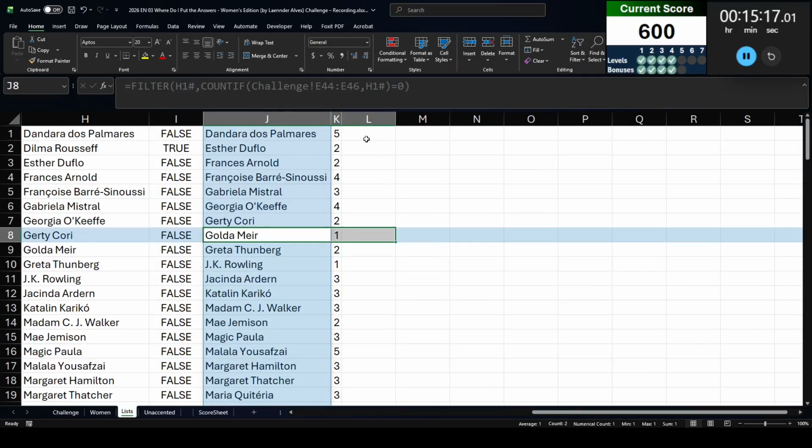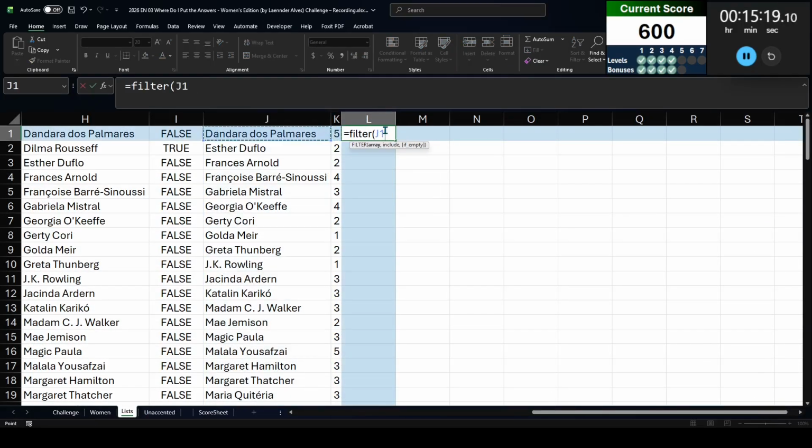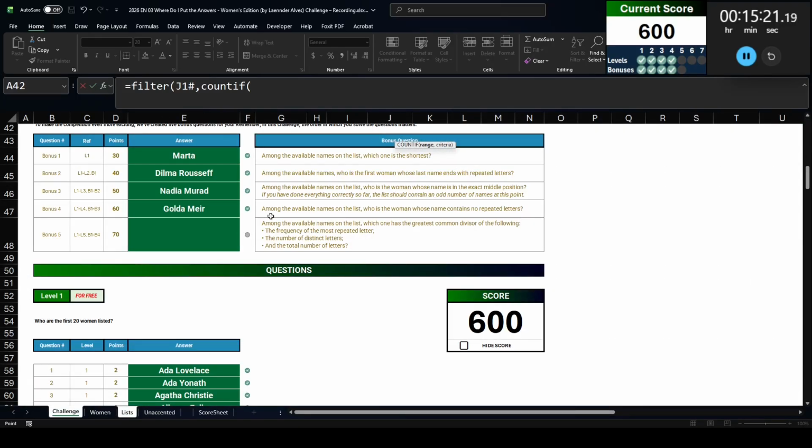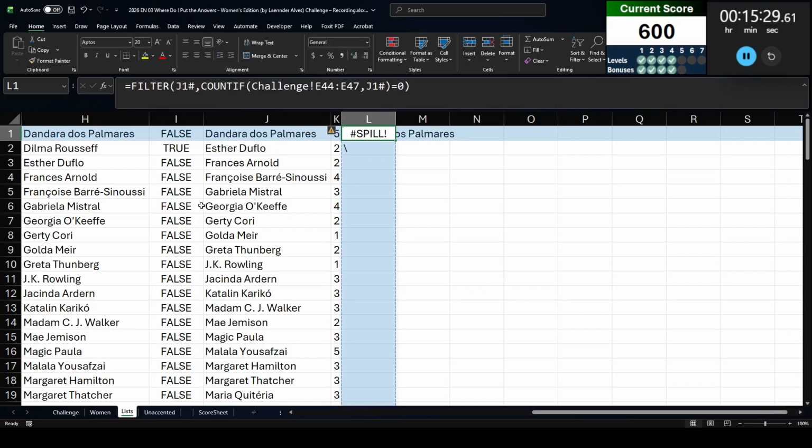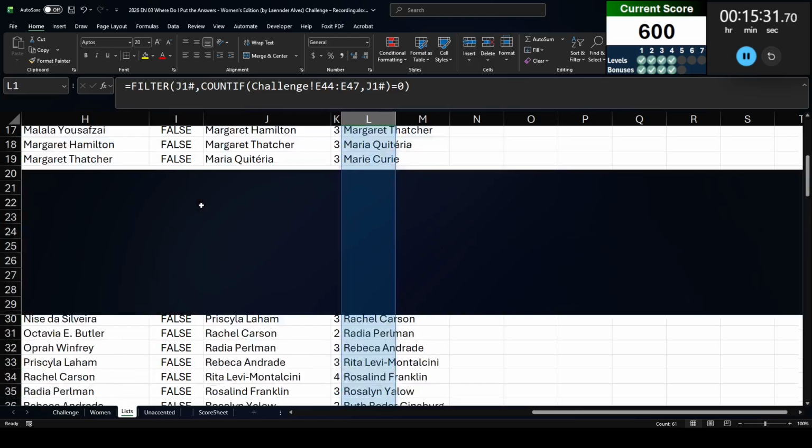Let's go ahead and get a new refiltered list. So filter this where COUNTIF, I'm going to do all 4 of these. I know I've already done the 3, but I'm going to do all 4 just to be safe. J1# equals 0. That really shouldn't affect things. I still have 61 names to go.